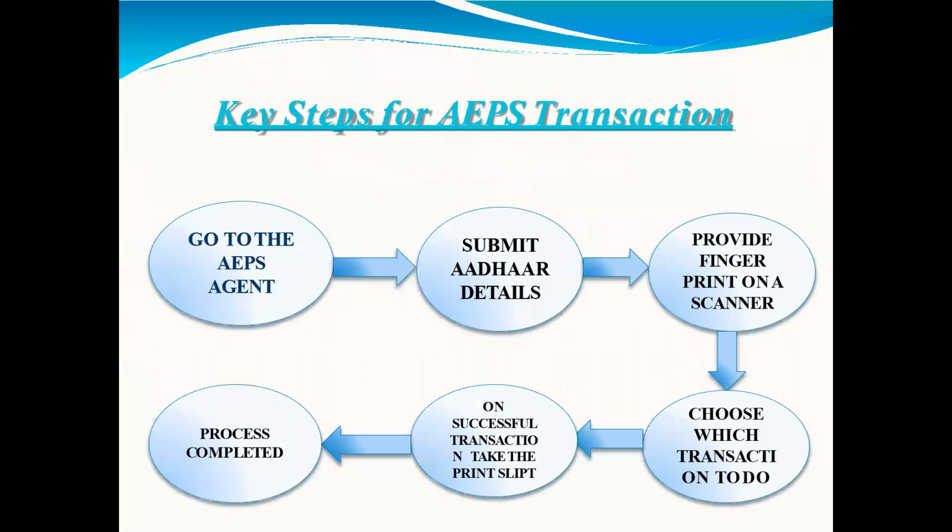These are the key steps for an AEPS transaction. Step 1 is go to a micro ATM or bank correspondent. Provide Aadhaar number and bank name. Choose the type of transaction you want to make. Then you provide verification through fingerprint or iris scan and collect your receipt. That means the process will be completed.